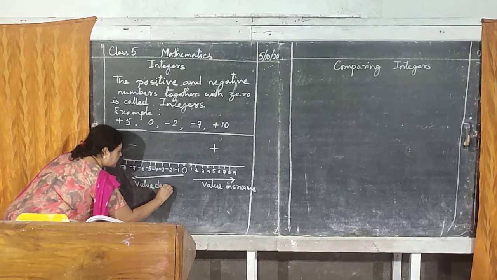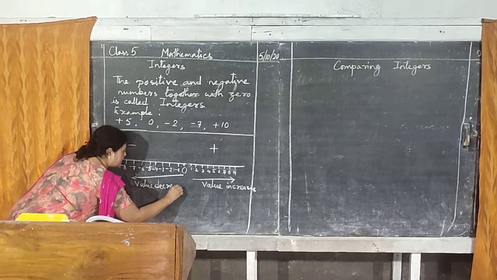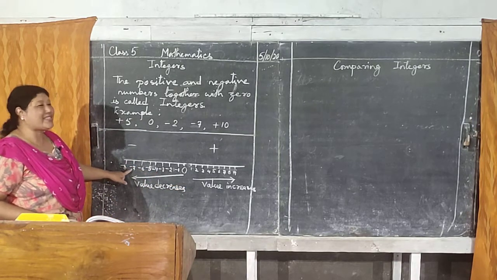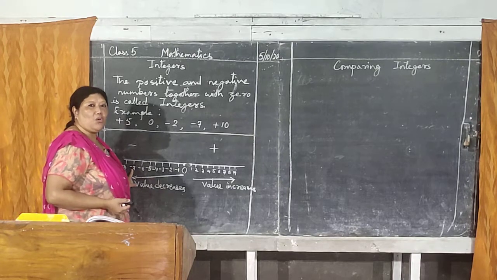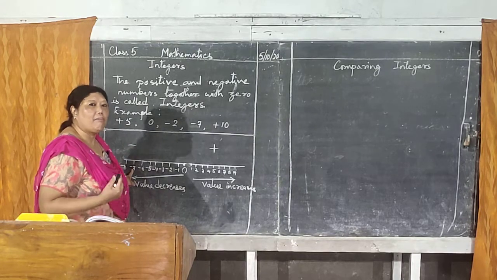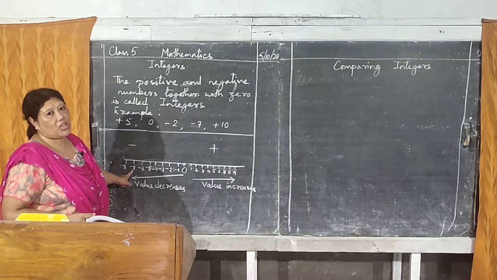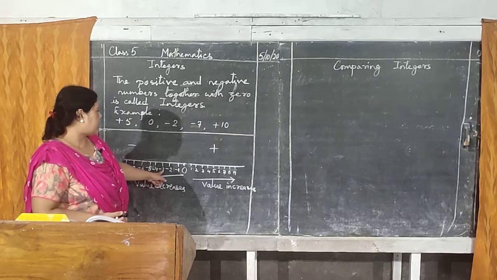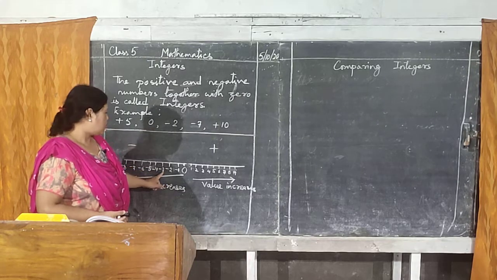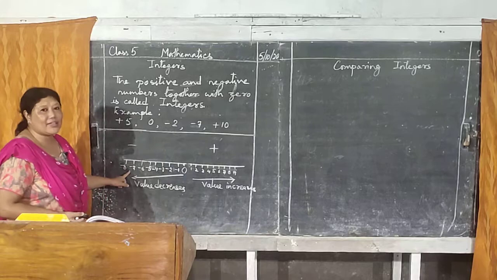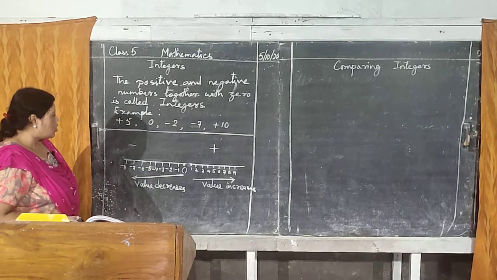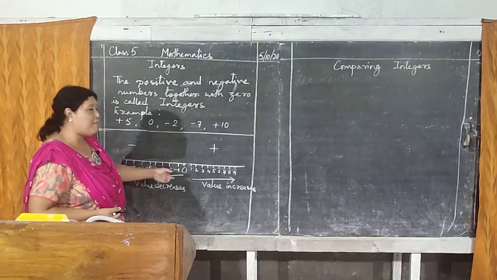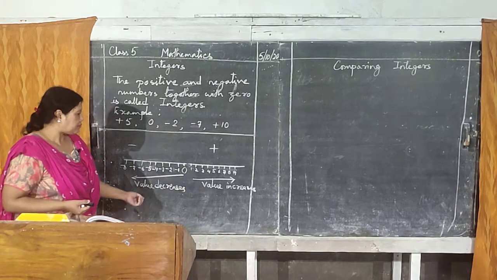Value decreases. If you compare minus 3 with minus 7, you will think that 7 is bigger than 3, isn't it? But if it is minus, it is just the opposite. 7 will be smaller and 3 will be bigger. So minus 3 will be bigger than minus 7. It is like this. So we are comparing integers with the help of this number line.